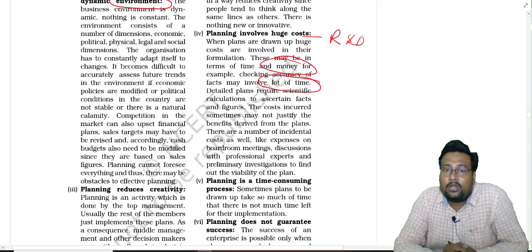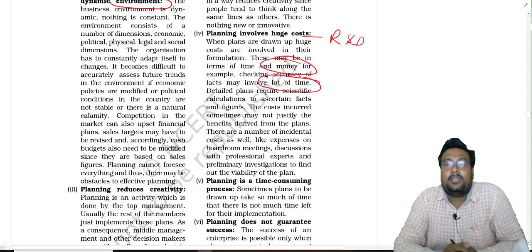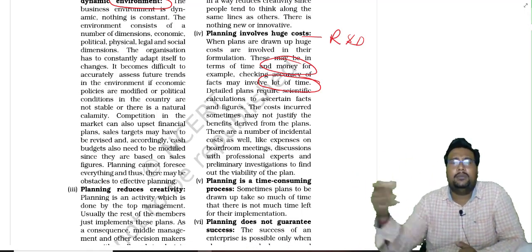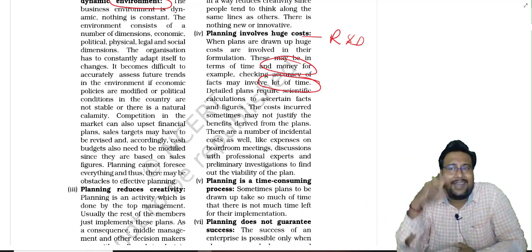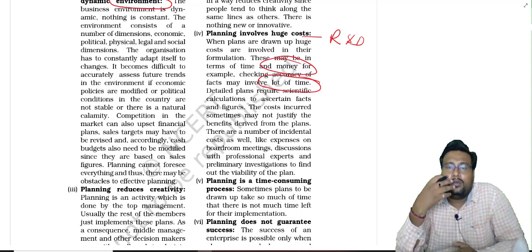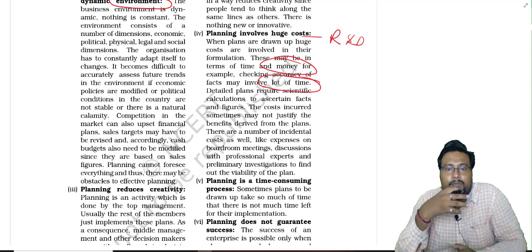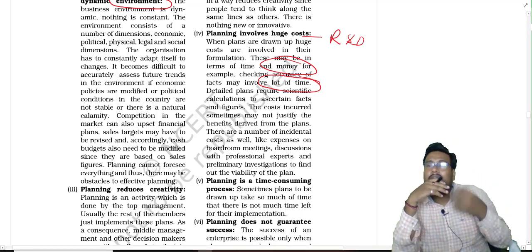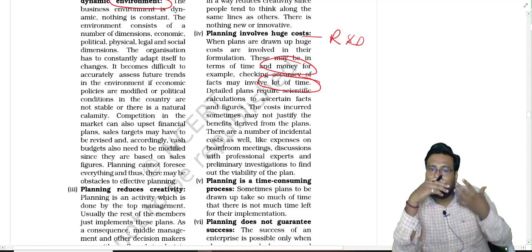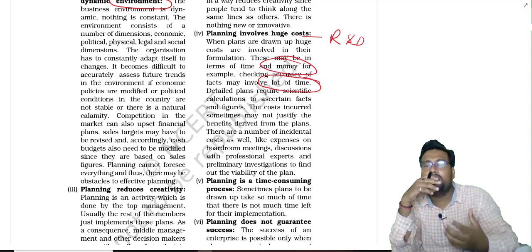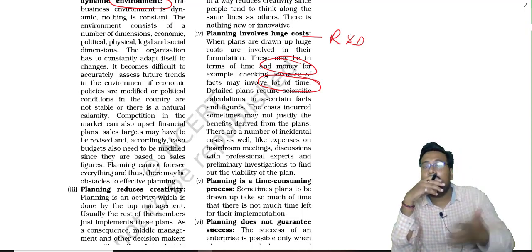The work of the research and development department is making proper plans, doing research, what changes, what opportunities can come in the future, and how we can grab that opportunity. Because of that, the expenses increase. Discussion with professional experts, doing research again and again, that involves cost. So we can say that planning involves cost.